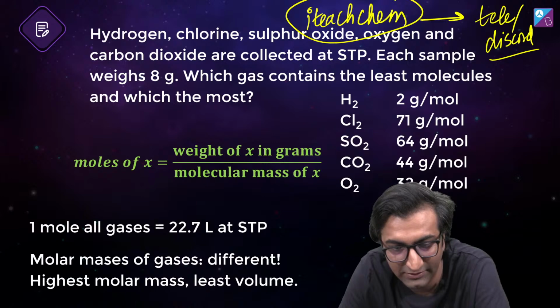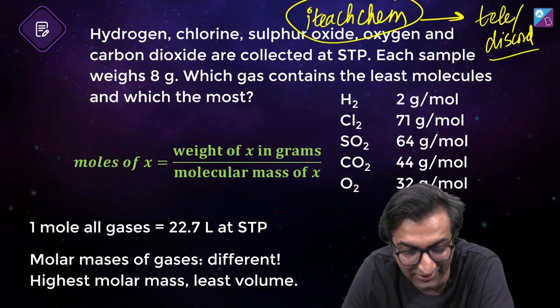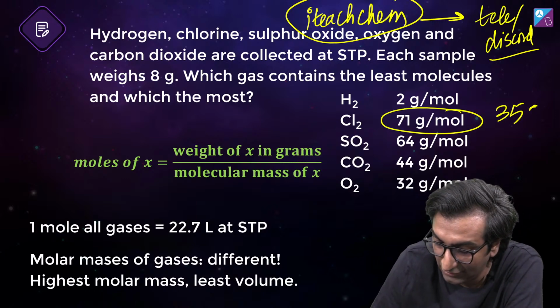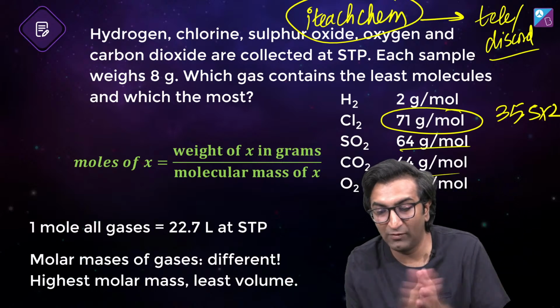Chlorine least, hydrogen most. Exactly. Yes Neelanjan, I understood that with chlorine you forgot that chlorine is diatomic. So you have to do 35.5 into 2, right? That's the main difference. Chalo, thank you everybody for your time.